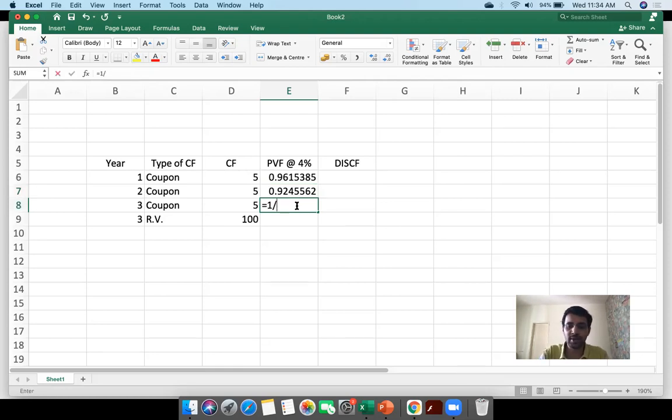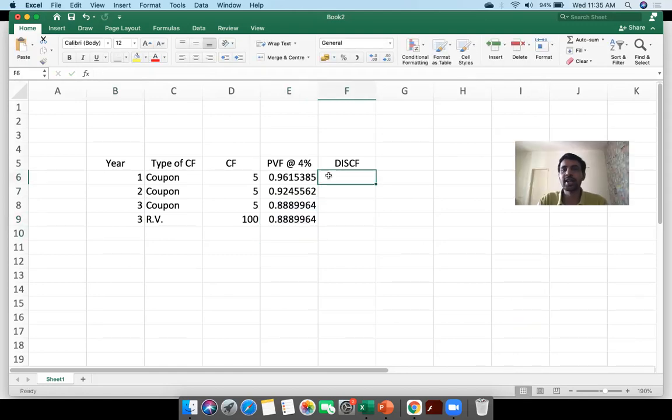Now the last one is 1 divided by 1.04 whole part 3. Apologies, I forgot to put a bracket here. So that's 0.89. The meaning of this is $1 received at the end of year 3 is equal to $0.89 today. Now, obviously, for the next row also, it is going to be 1 divided by 1.04 whole part 3, because this is also at the end of third year, right? So I can just take the above value. Now, the discounted cash flow will be 5 multiplied by the present value factor, which is 5 multiplied by this one. And now I can just drag this formula into the next few rows.